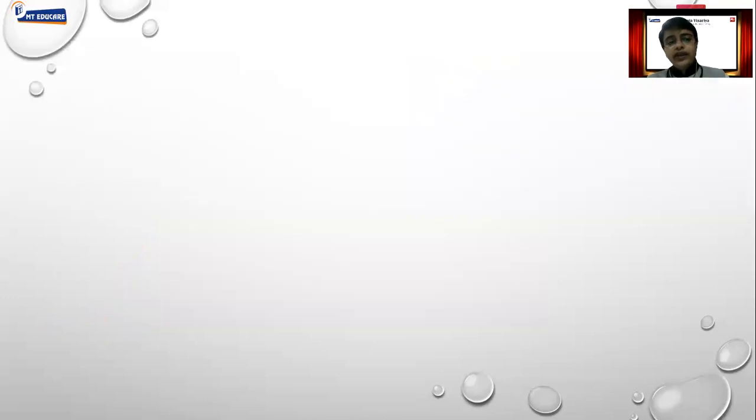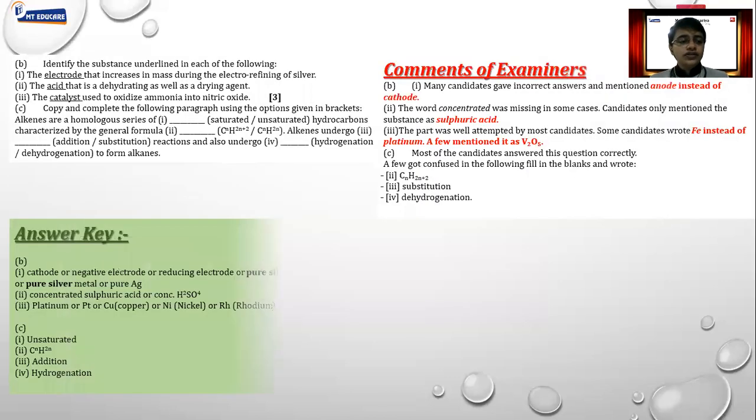Okay, moving further to the next question here. Identify the substance underlined. Now here they have given the hint to identify the substance again. There they had given the detailed information. Here they have given the word to identify. So first, the electrode that increases in the mass during electro refining of silver. Which electrode increases in the size?